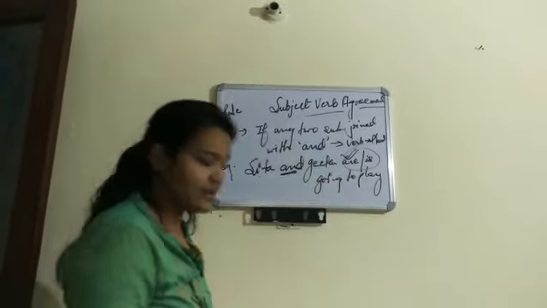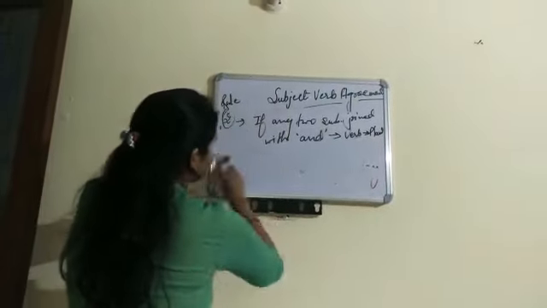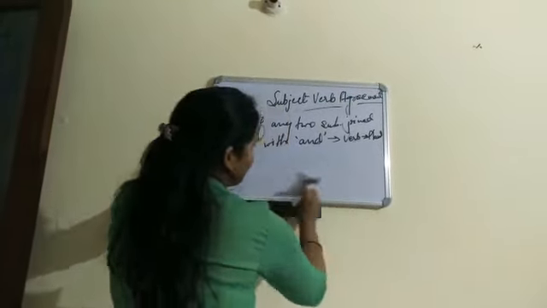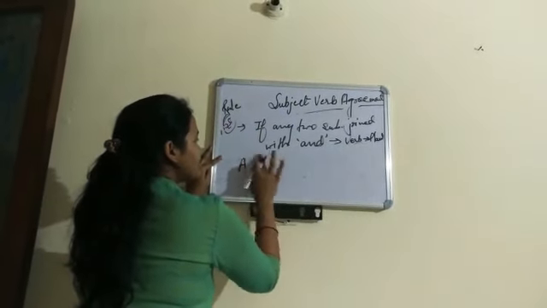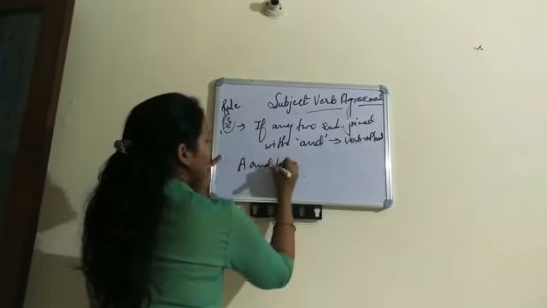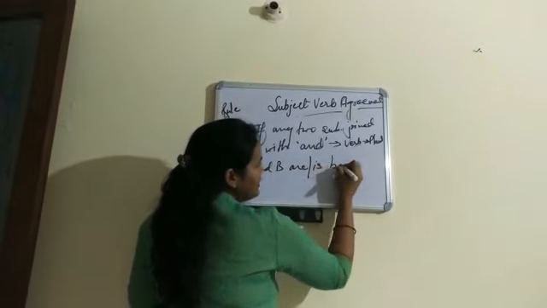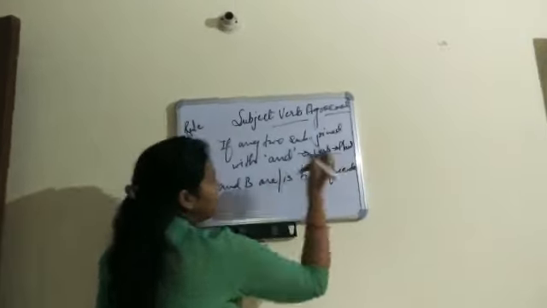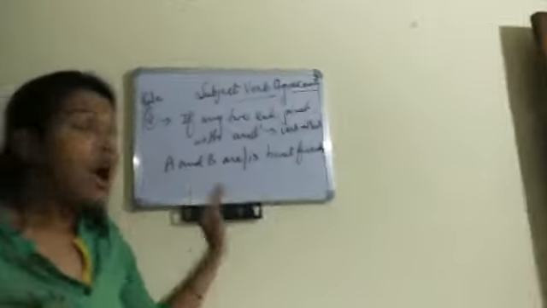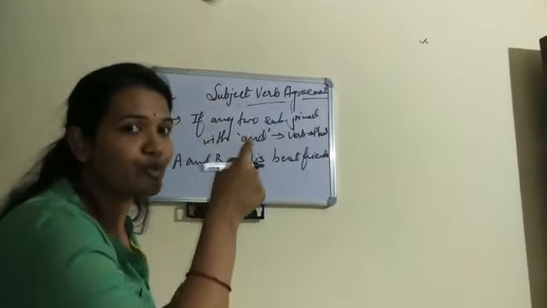We will take another example. A and B are or is best friends. Again we move on to the rule.